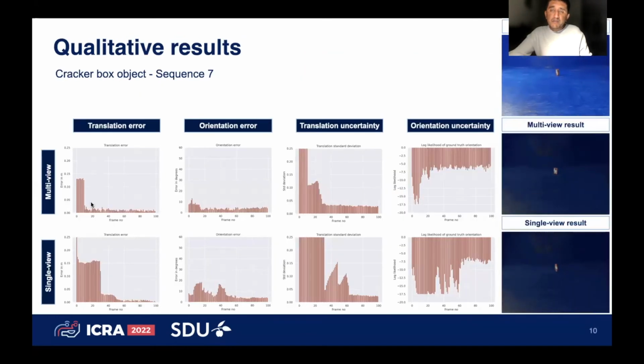In case of multi-view, the errors as well as the uncertainties converge quite quickly, even when the object is very far from the robot. And in case of a single view, it takes some time before it starts to converge. And another thing to notice here is that when we are very close to the object, single view actually has much smaller error compared to the multi-view.